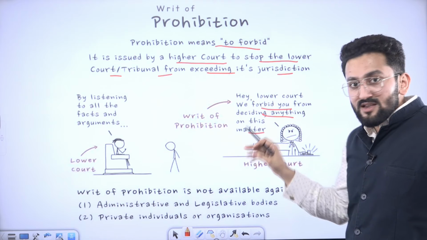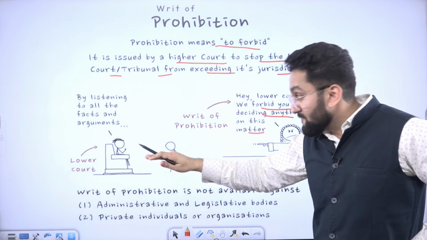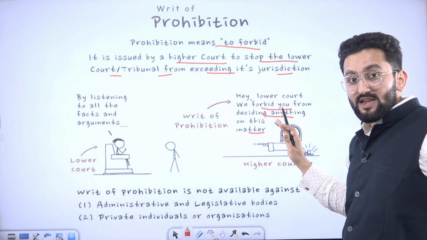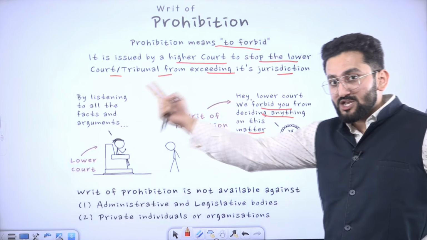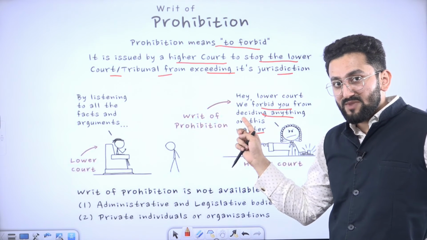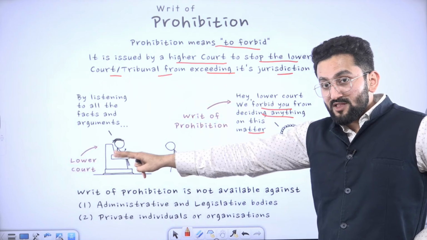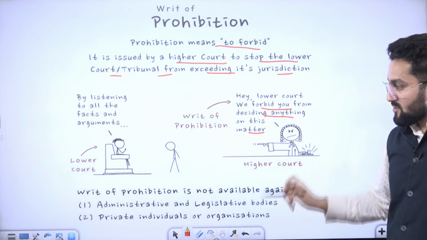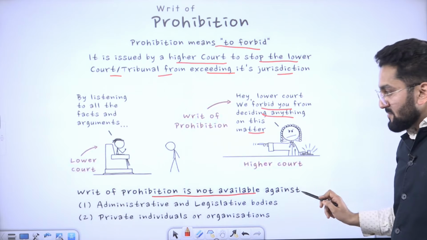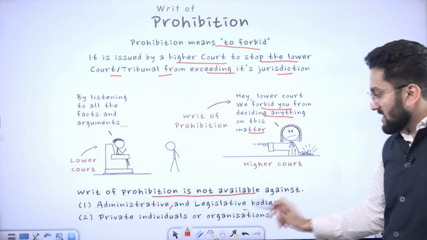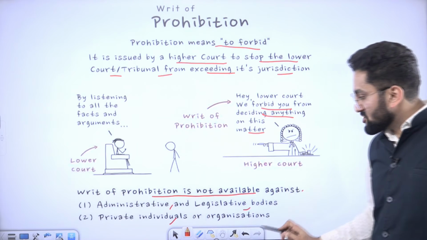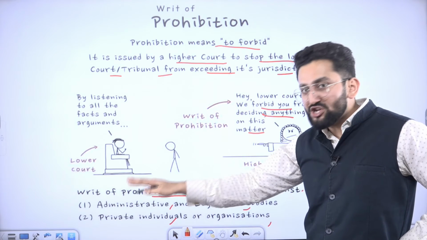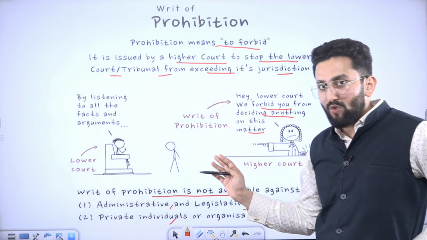But in prohibition, there is no transfer of the case from this court to that court. So judgment was made there, no judgment was made here. Case was transferred there, no case is transferred here. Hey lower court, we forbid you. Writ of prohibition is not available against administrative or legislative bodies, private individuals or organizations. Please remember, this is applicable only on judicial bodies or quasi-judicial bodies. Okay.